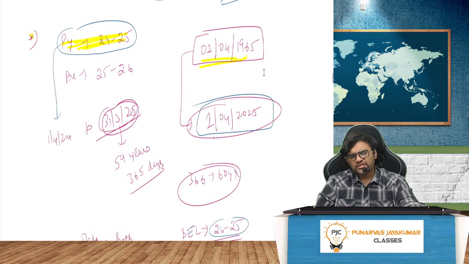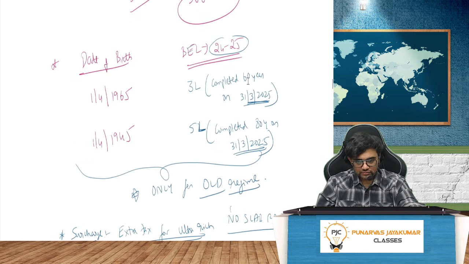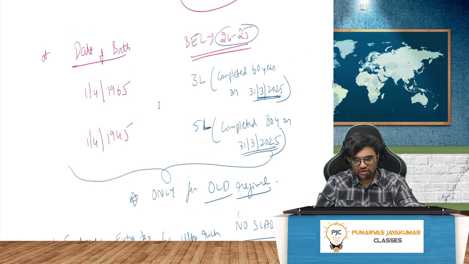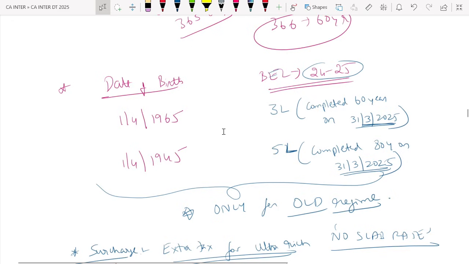Then if you are born on 1st April 1945, 80 years you will take on 31st March 25. That's about it. Same thing, only for old regime. I'll make it full screen. If you want, you can take a picture or just go through some hidden points. That's all.